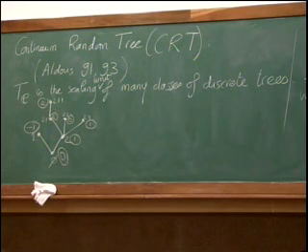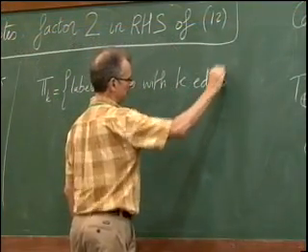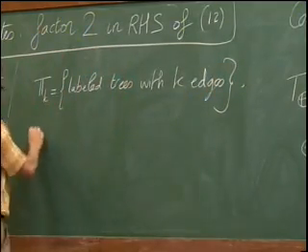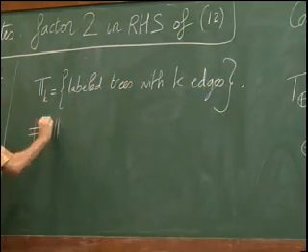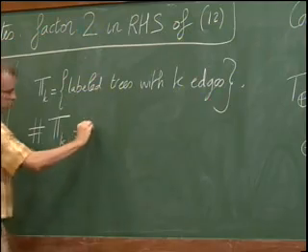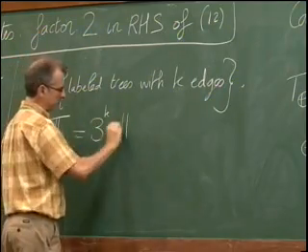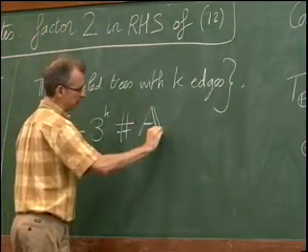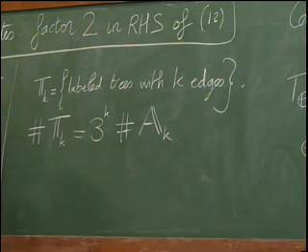Tk will be the set of all labeled trees with k edges. Then it's almost trivial that the cardinality of Tk is equal to 3 to the power k times the cardinality of Ak. I remind you that Ak was the set of plain trees with k edges.